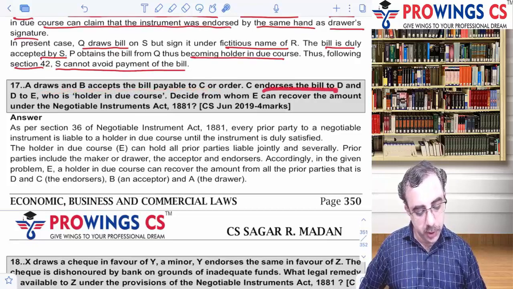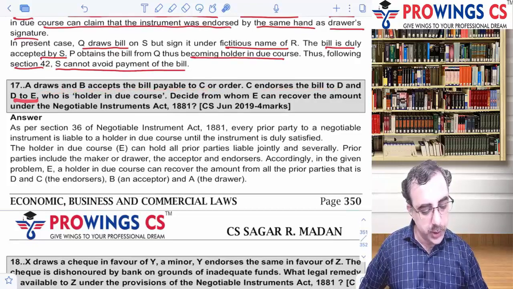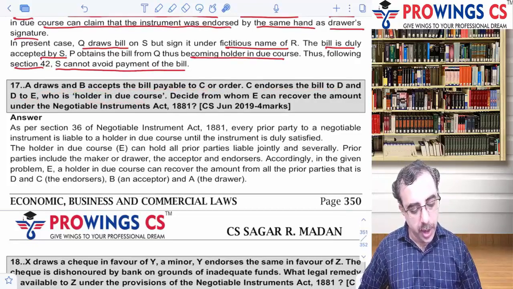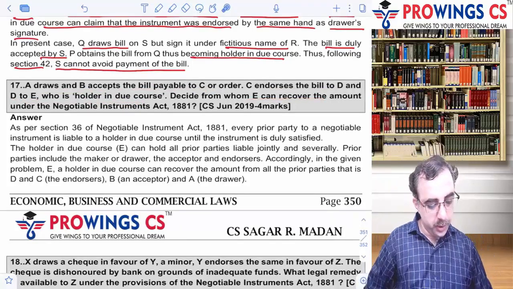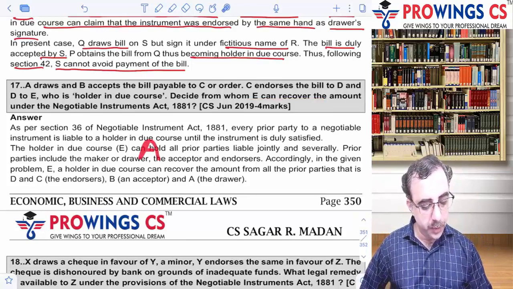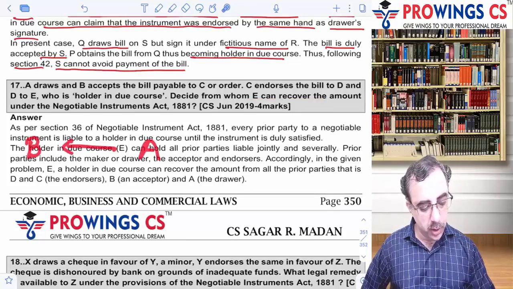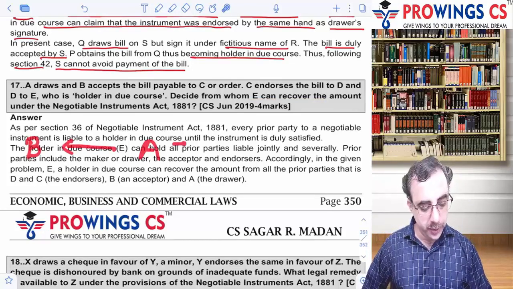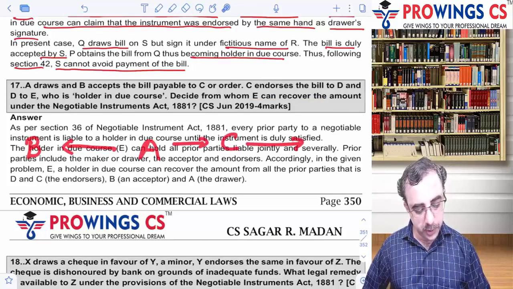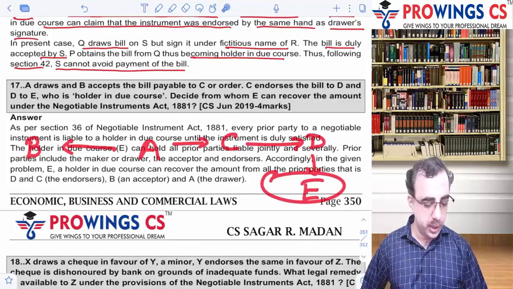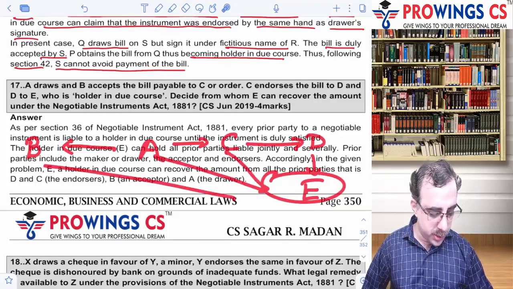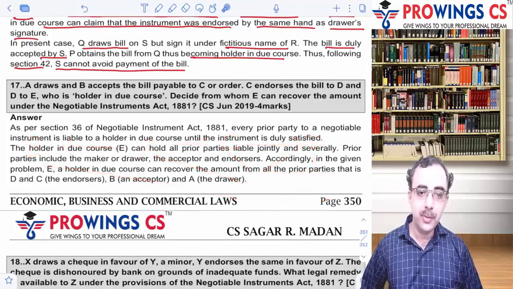C endorses the bill to D and D to E, who is a holder in due course, and decide from whom E can recover the amount. Okay. So यहाँ पे बहुत सिंपल सा क्वेश्चन है. A ने B पे बिल बनाया, ओके, B एक्सेप्ट्स द बिल, फिर A ने वो बिल C को दिया, C ने वो बिल D को दिया, D ने वो बिल E को दिया. Is he a holder in due course? Can he recover from B, A, C, D? Okay, that's how it is.